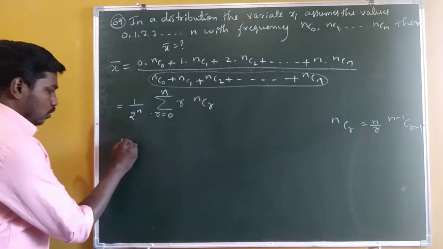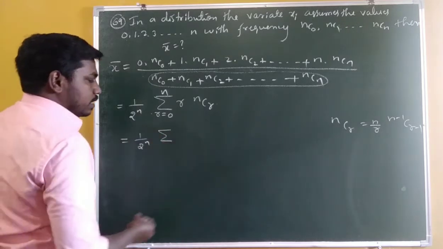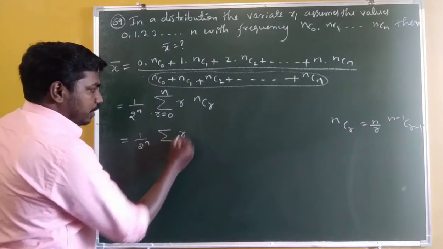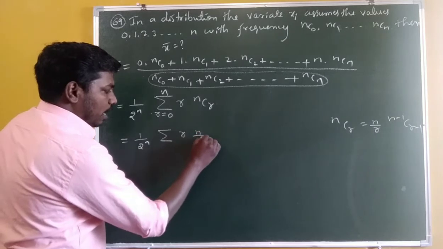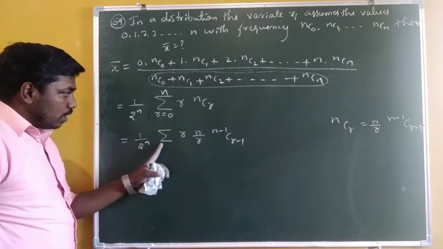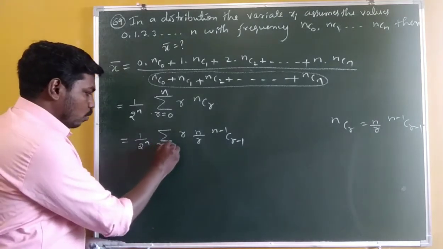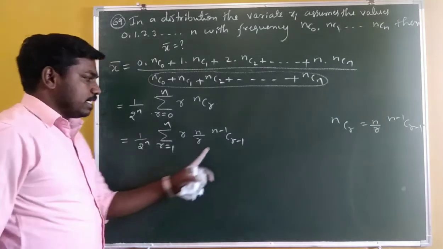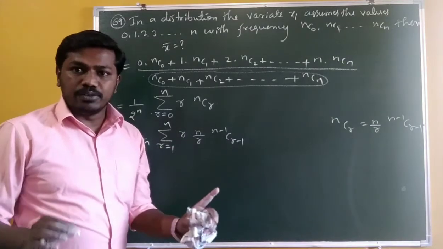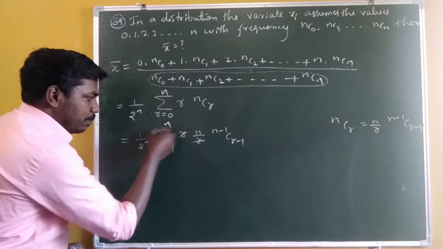So 1 over 2 power n, summation of r into n by r into n minus 1 C r minus 1. Now r runs from 1 to n, because the combination is not defined for a negative number. So r gets cancelled, and n is independent of the summation.